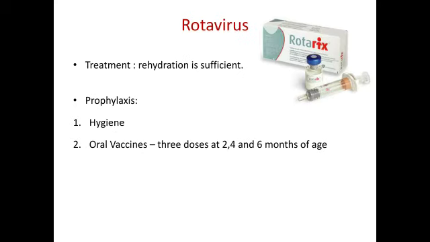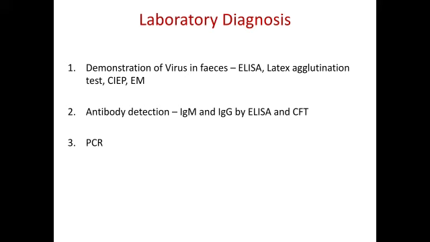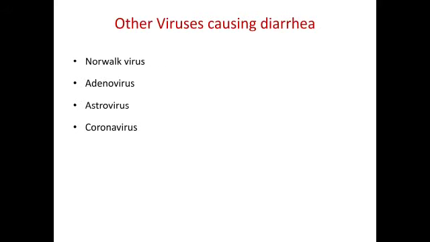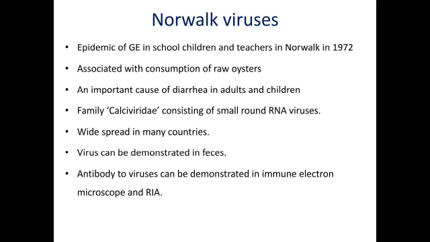Coming to the lab diagnosis, demonstration of virus in the feces is by ELISA, latex agglutination test and electron microscopy. Antibody detection is by ELISA and complement fixation test, and molecular testing is by PCR. For treatment, rehydration is sufficient, and Rotarix oral vaccine is given in 3 doses at 2, 4 and 6 months of age. The other viruses causing diarrhea include Norwalk virus, adenovirus, astrovirus and coronavirus.